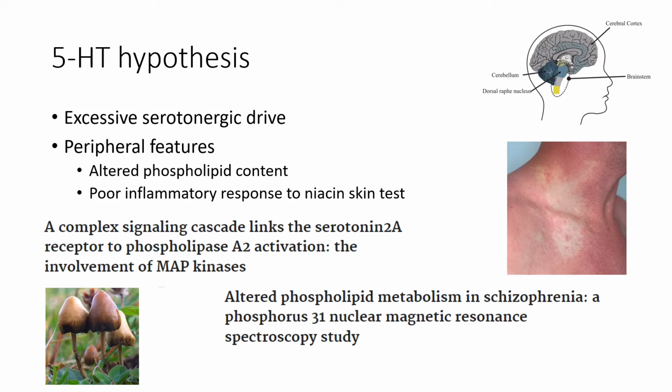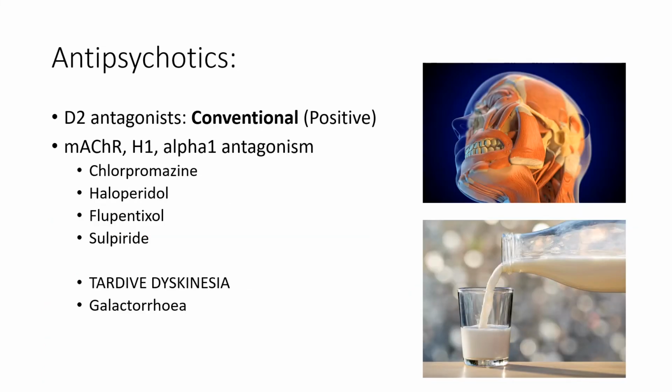All conventional antipsychotics were based on D2 antagonism, and these are still widely used. They only treat, however, the positive symptoms. They have no effect on the negative or cognitive mood symptoms, because they are acting predominantly at D2 receptors, so they work to reduce the hyperactive mesolimbic dopaminergic neurotransmission. So they aim to reduce the hallucinations. Examples of these are things like haloperidol, flupentixol, sulpiride, and chlorpromazine.